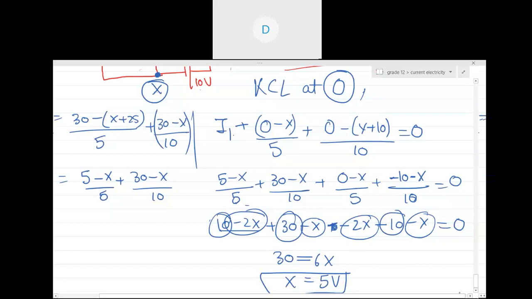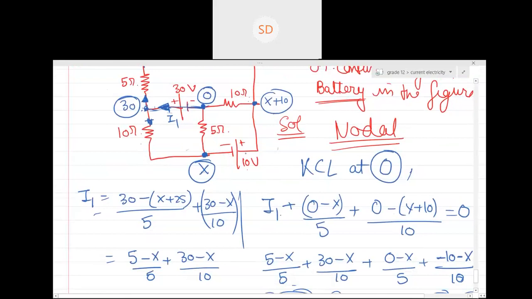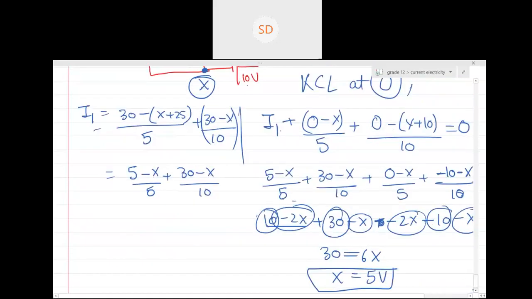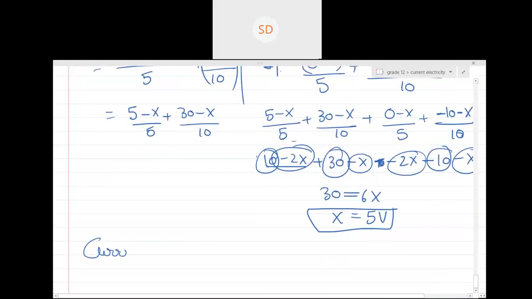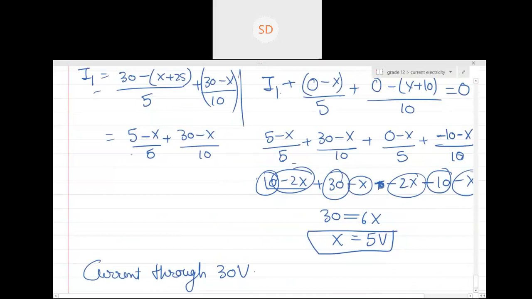Once you get the value of x, now what is left? Is there anything else left? Now what is the current through this? Can you see over here? You can't say the current passing through the 10 volt, but can you see the current through the 30 volt? What is the current through 30 volt? Can you see, I1, 2.5. So I1 is basically this plus this, right? Will I put the value of x over here?